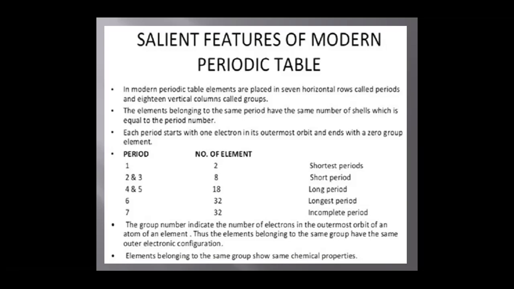The group number indicates the number of electrons in the outermost orbit of an atom of an element. Thus, the elements belonging to the same group have the same outer electronic configuration. Elements belonging to the same group show the same chemical properties.